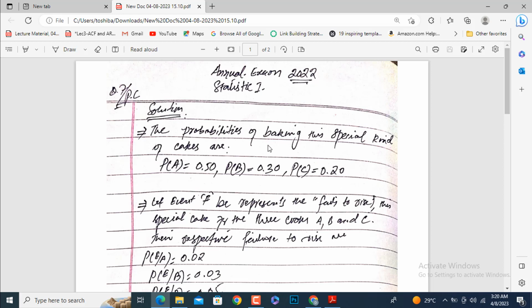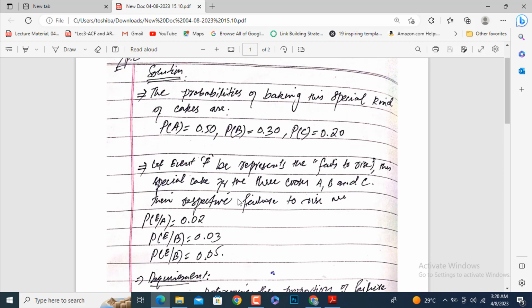These are the probabilities or percentages with which the three cooks are engaged in making this special kind of cake in the restaurant. Now come to the first statement of the question, where we read about the failure of this cake in terms of probability or percentage or proportion.